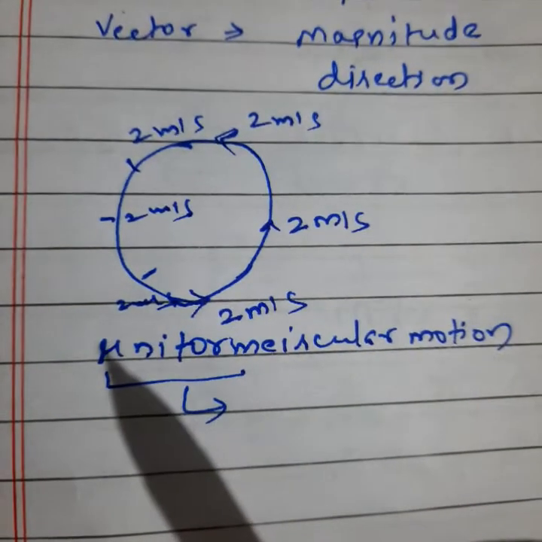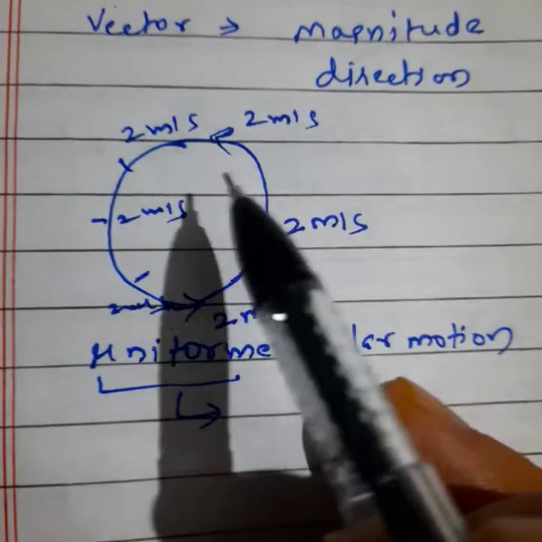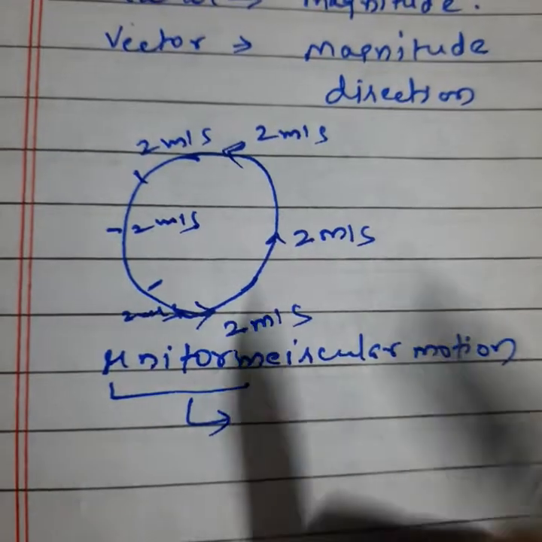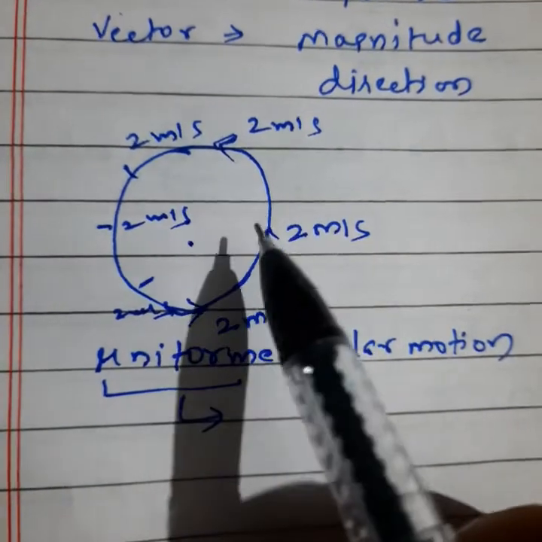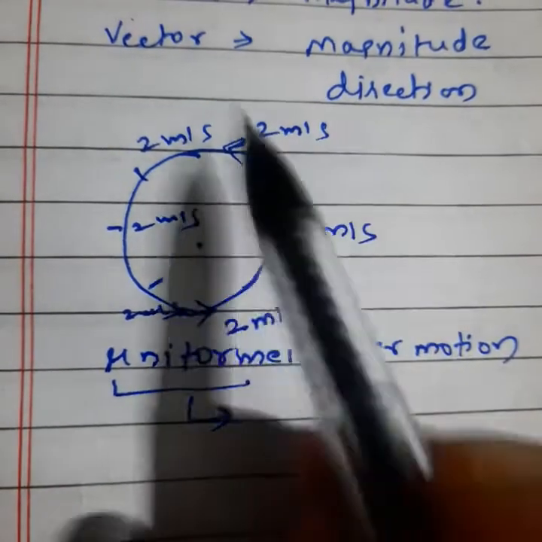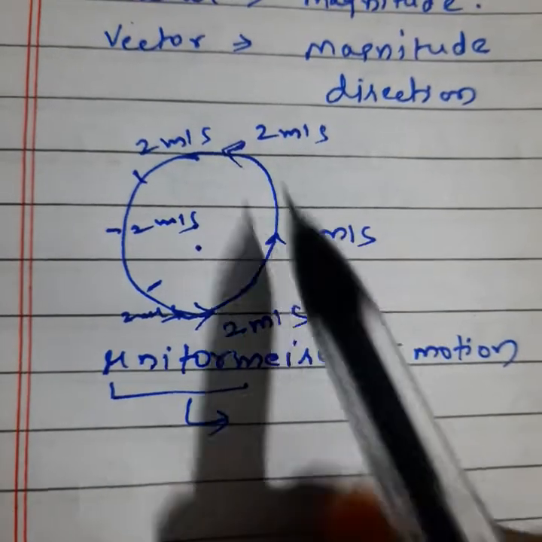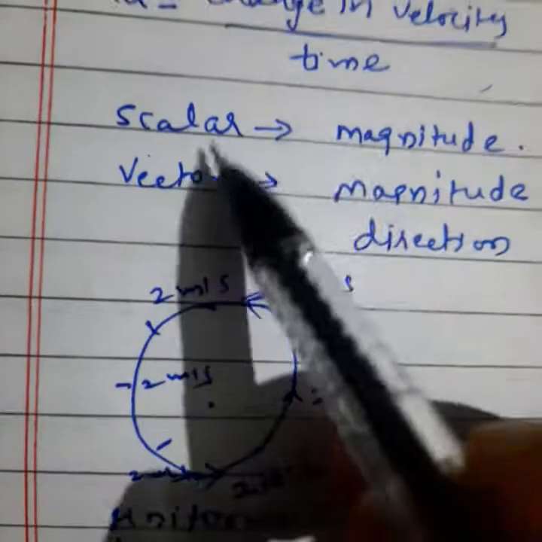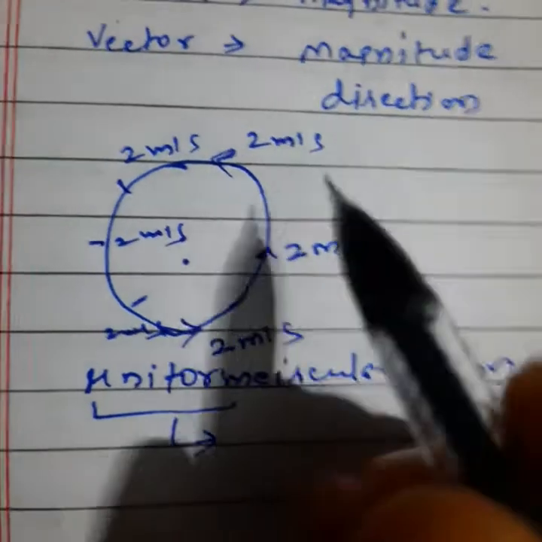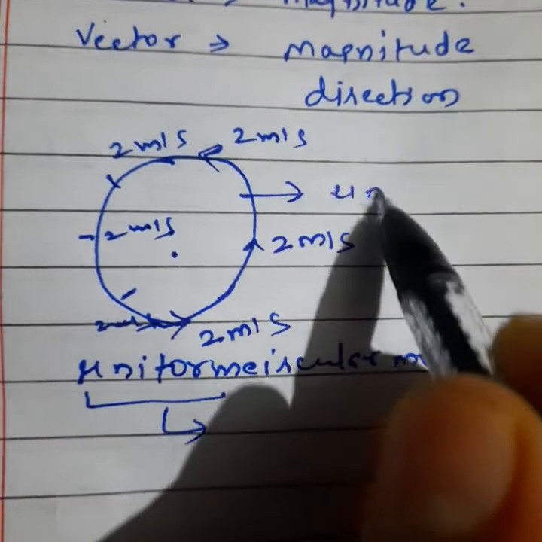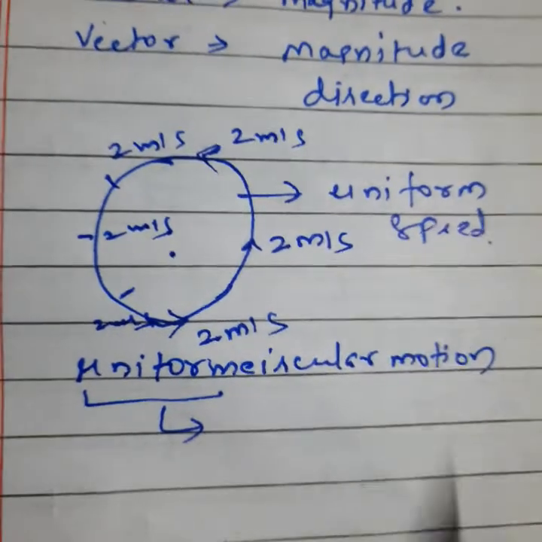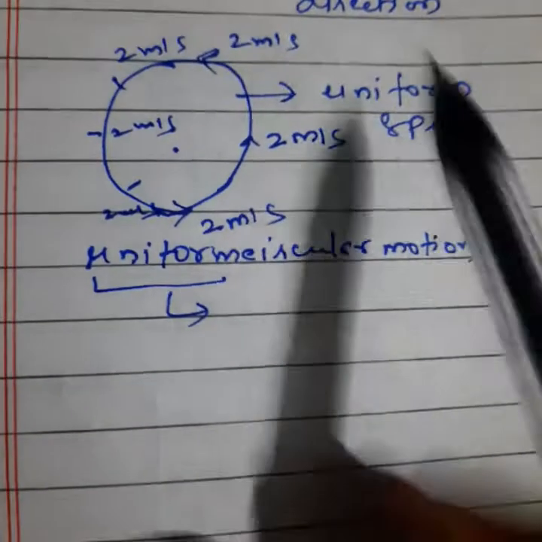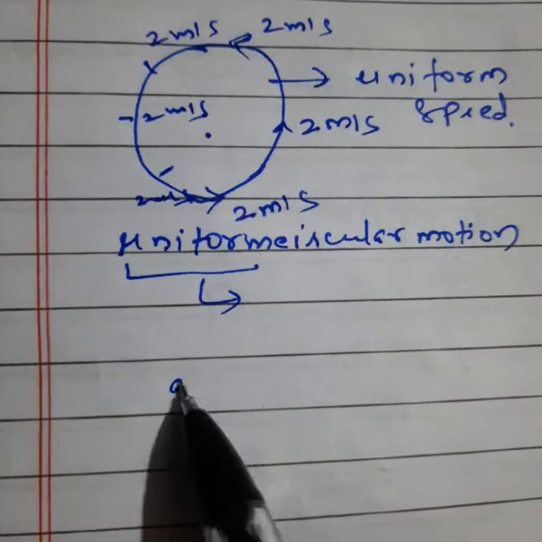Why am I saying this? This is a speed concept, because here there is no direction concept. Simply, the body is rotating around this fixed point, rotating with 2 meter per second, that is speed. So no fixed direction, so we can say it is a scalar quantity. So it shows uniform speed, because no direction. Clear?